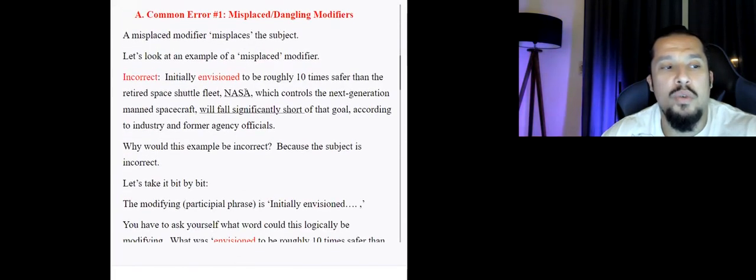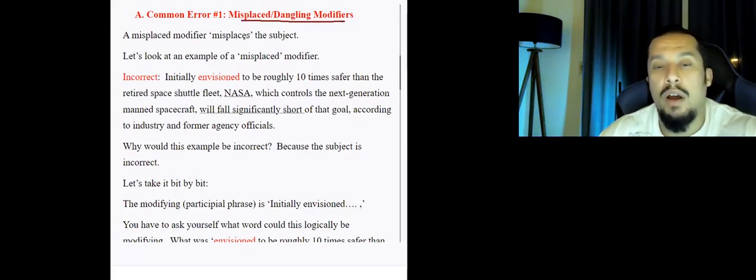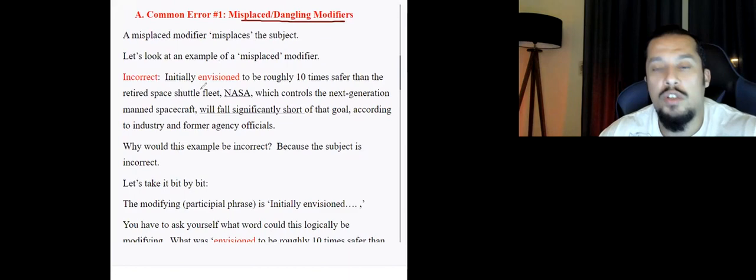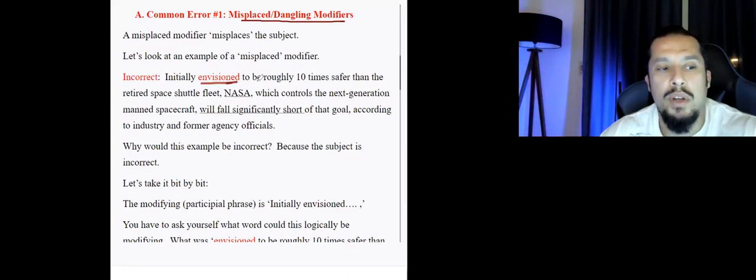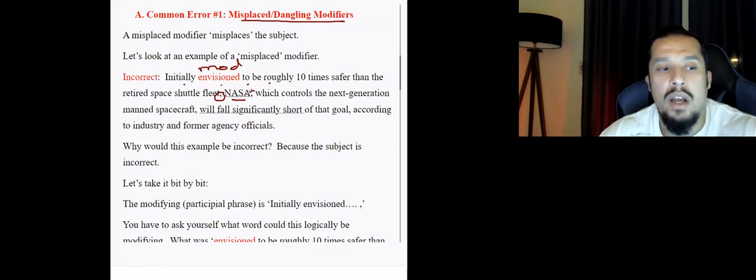دلوقتي بقى عايزين نشوف على incorrect form. So misplaced or dangling modifier. Misplaced or dangling modifier معناها المodifier بيوصف لي الكلمة غلط, the wrong or incorrect word. So let's look at an example. Initially envisioned, right? That's the example here. So that modifying phrase, زي ما شايفين هنا, initially envisioned to be roughly 10 times safer than the retired space shuttle fleet, comma, NASA, comma.